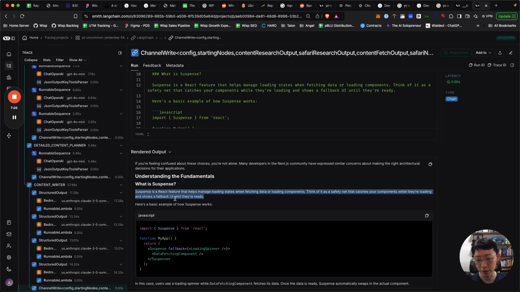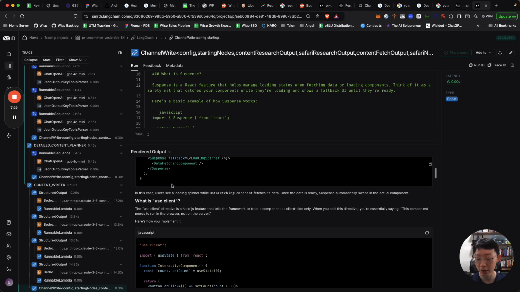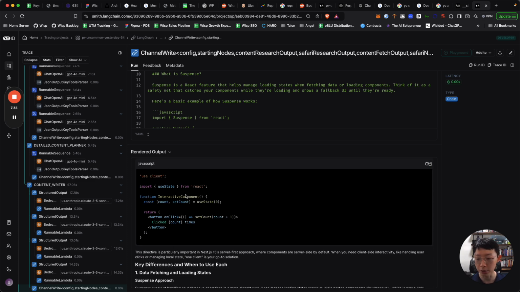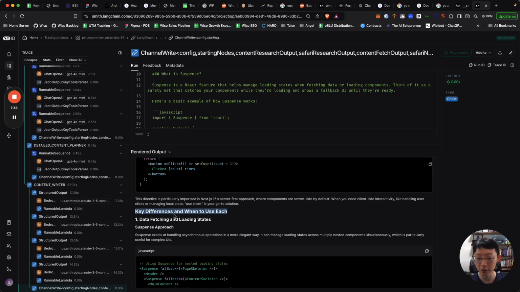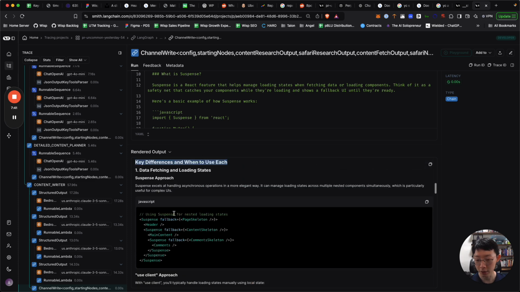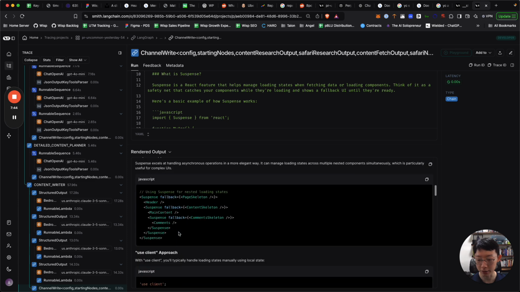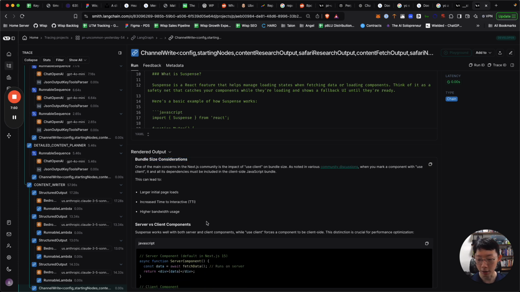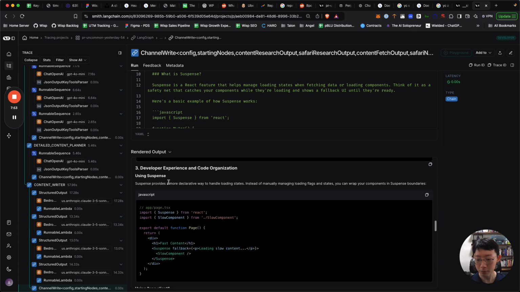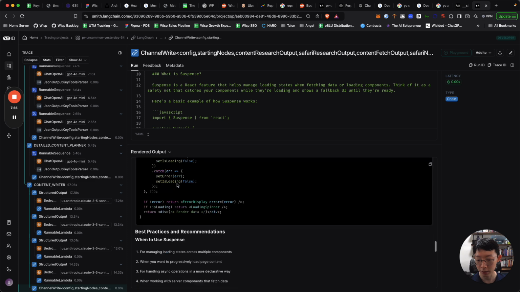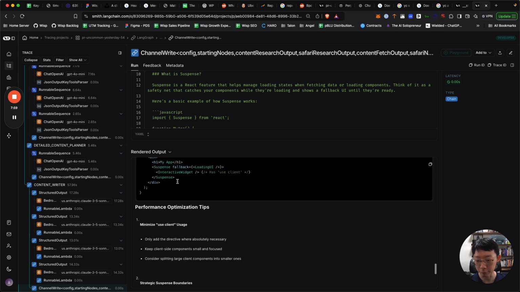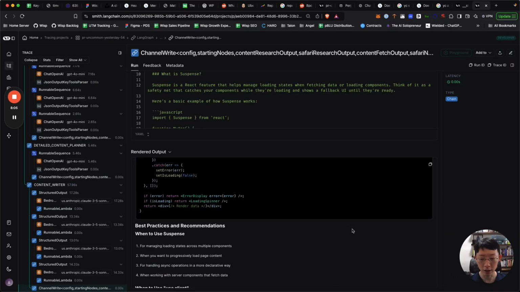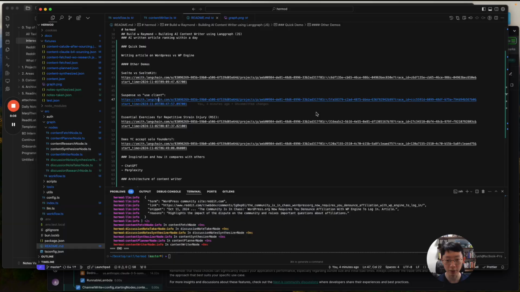What is suspense? They tell you what React suspense is and give you a good example of that, and what use client is. It's something that's native to Next.js, so it shows you an example of that, and the difference of when to use each. You can see this is pretty much the server side, client side, performance implication. Then it tells you about bundle size, server versus client components, developer experience and code organization, best practice, combining both approaches, and performance optimization tips. So this is a rather decent article, and again, it's fully written using AI without additional input.